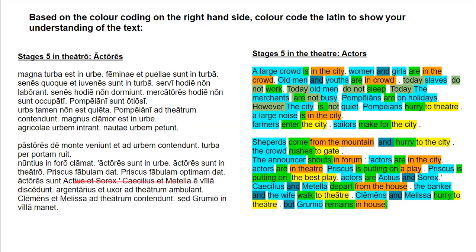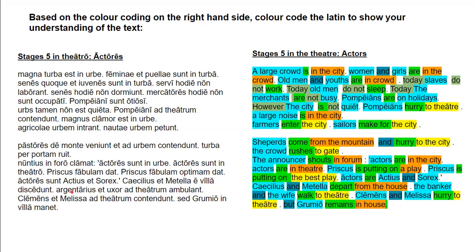Caecilius et Metella e villa discedunt. Caecilius and Metella depart from the house. Okay, so Caecilius and Metella, they're both nominative singulars linked together by this et. Collectively, they make a plural, and that's why this verb is plural. So Caecilius and Metella depart from the house, and this is a prepositional phrase that is an ablative of separation, just like de monte up here is an ablative of separation.